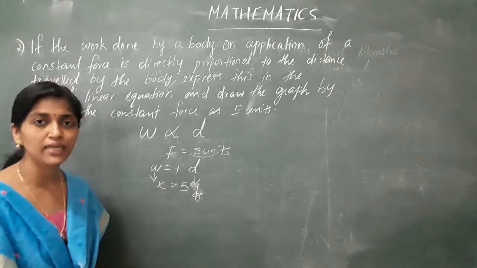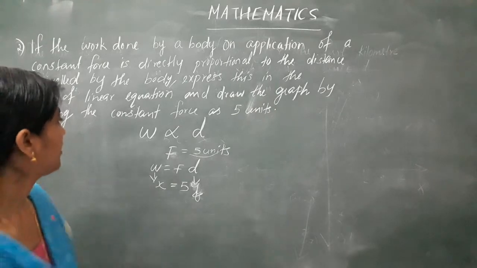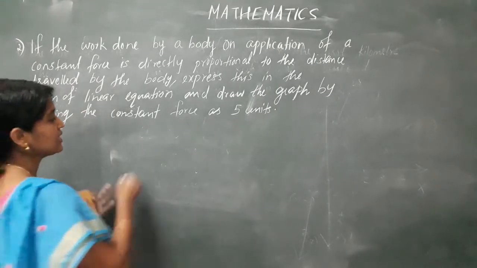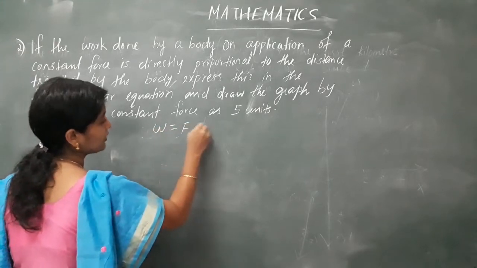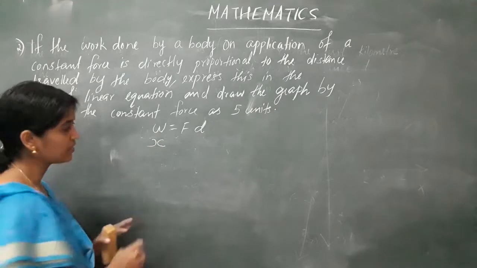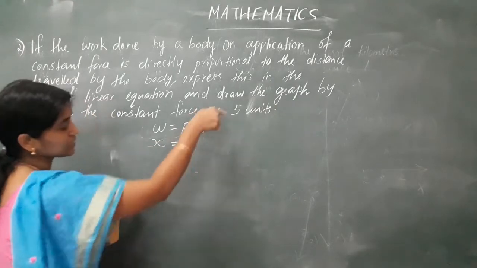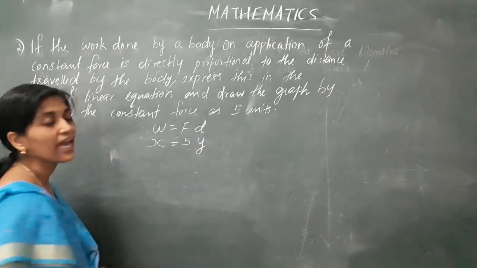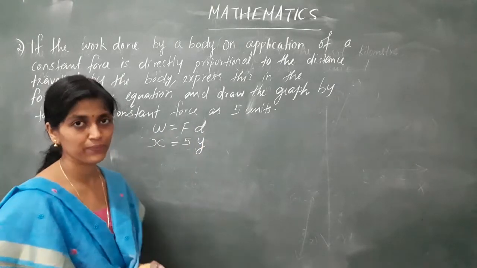So from this condition I get here our equation as, that is, W is equal to Fd. I took W as X, work done as X, and force I know just 5 is given and distance it is y. I got the equation X is equal to 5y.